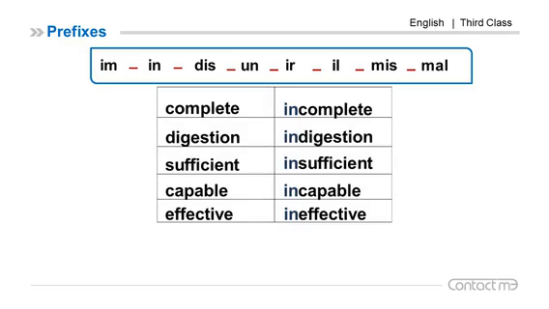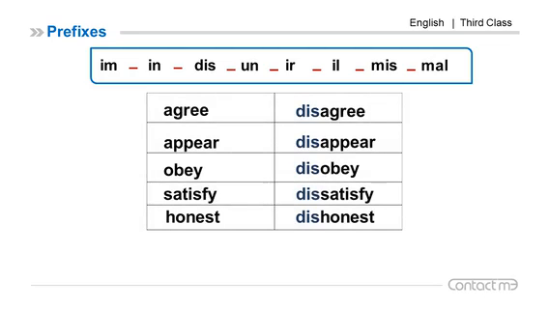IN: complete, incomplete. Digestion, indigestion. Sufficient, insufficient. Capable, incapable. Effective, ineffective. Efficient also, inefficient. We have the prefix DIS. Agree, disagree. Appear, disappear. Obey, disobey. Satisfy, dissatisfy. Honest, dishonest.